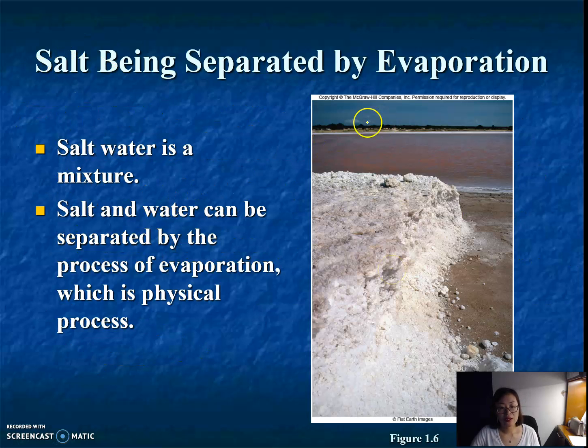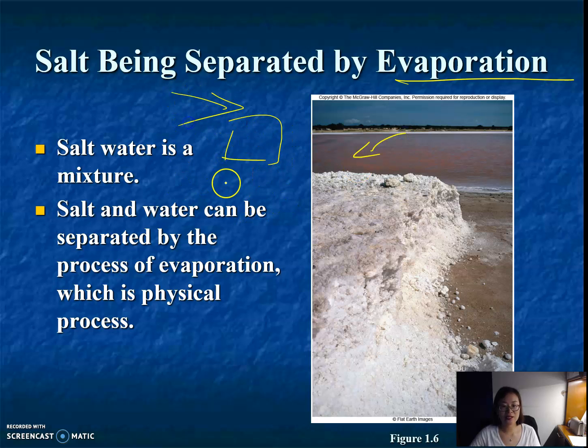And actually, this evaporation process is used in manufacturing to produce table salt. They basically put seawater into a big reservoir and let the sunlight heat up the seawater and evaporate the water, leaving salt behind. Definitely they will go through some other process to purify that. But anyway, that is a physical process. You can use a physical process to separate a mixture, but you cannot separate a compound or an element by a physical process.